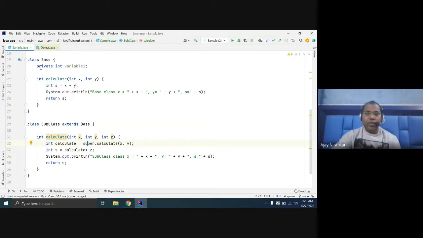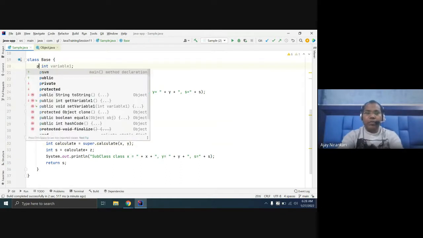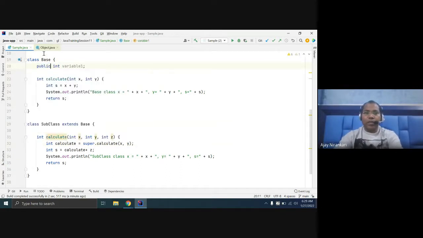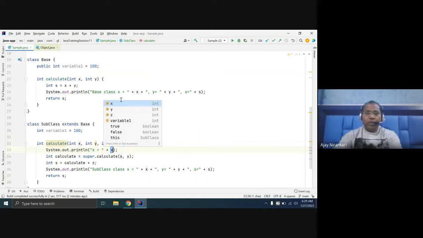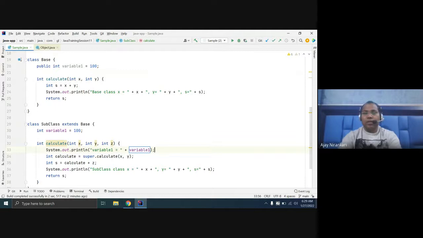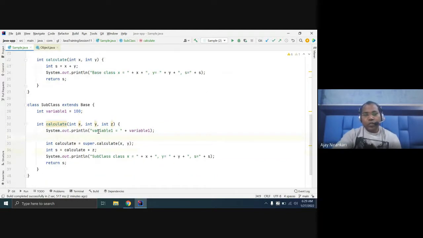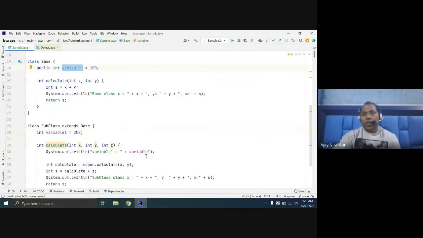It might be the case with a variable. Let me make the variable public so that it can be accessed. Let's say this has the value 100, and you can also define the same variable inside your subclass, with 200. Now I want to print this variable. Notice which value it will print. Is it printing this value or this value? These are inherited; this is a public data member.